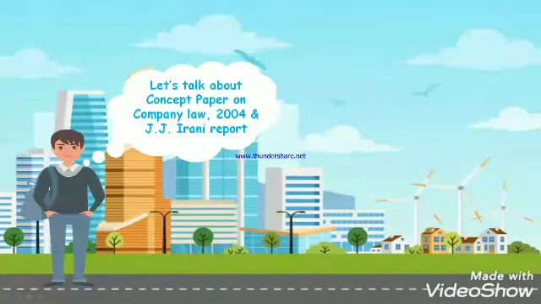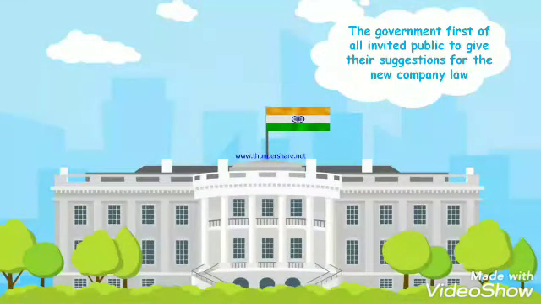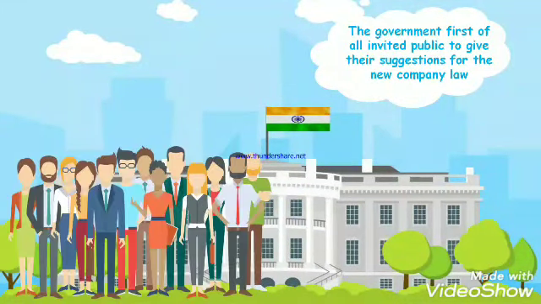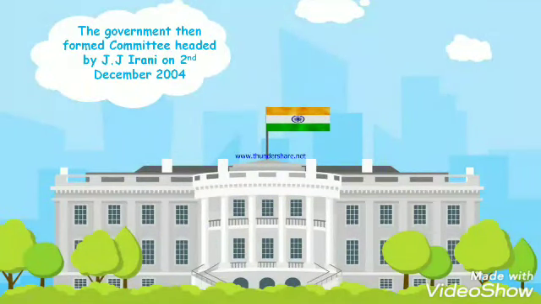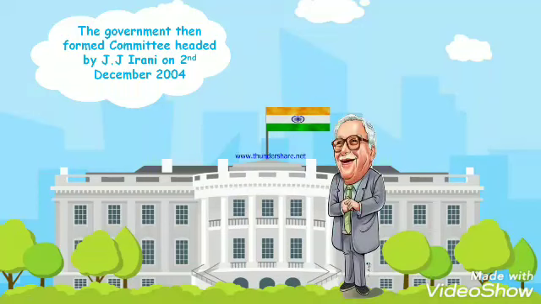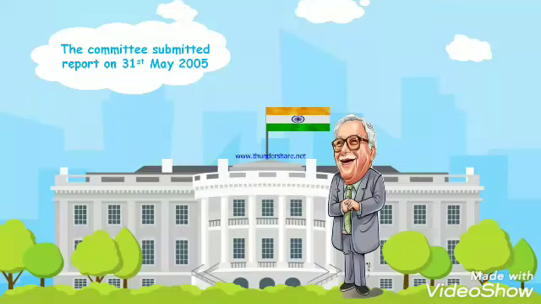Let's talk about the concept paper on company law, how it was drafted, and the 2004 J.J. Irani report. The government first of all invited the public to give suggestions for the new company law. Then the government formed a committee headed by J.J. Irani on 2nd December 2004, to give valuable suggestions. The committee submitted its report on 31st May 2005.